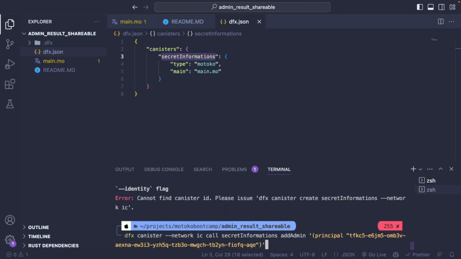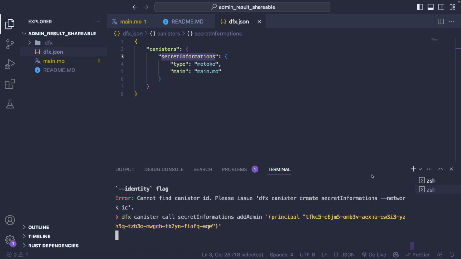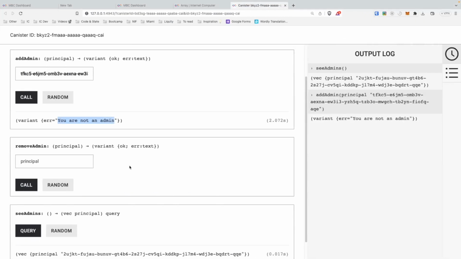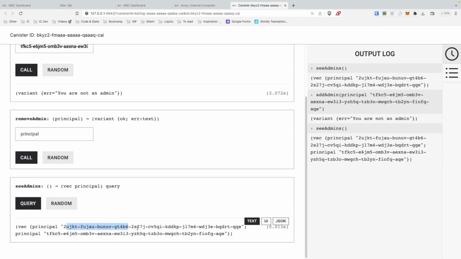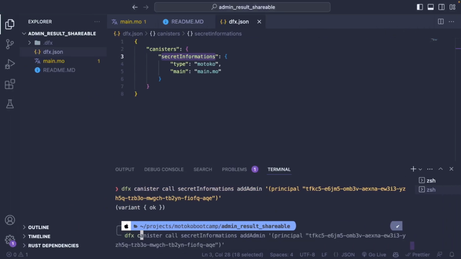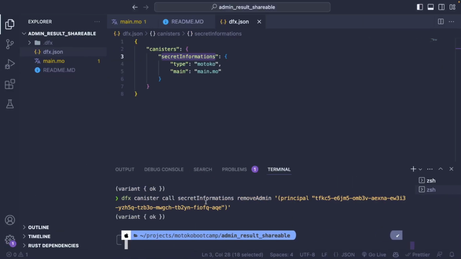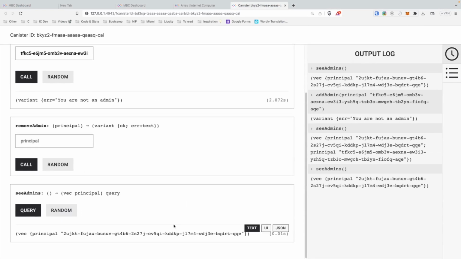Okay, it doesn't seem to work because we are trying on the network IC, but it's locally. Okay, so it seems to have worked. Now we can go and see. We should have 2 admins. Yep. And we can remove an admin. And that's working.